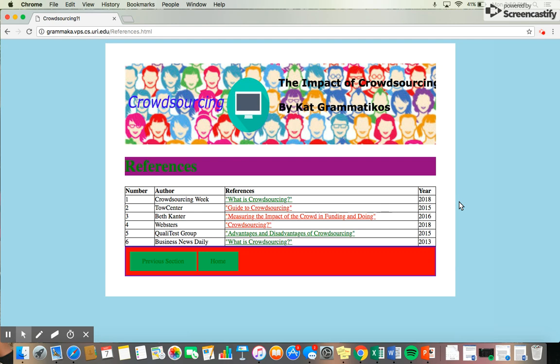Finally, we reach my reference page. This page has all of the references I used for my project. Any pictures, videos, information I used was cited and put onto this reference page. As you can see, I have many relevant sources. I believe this is one of the most important pages on my site because we must give credit where credit is due. I have the number of sites right here on the left, the authors of the sites or what the website's called, and then an HTML link to the references along with the year that the links were provided.